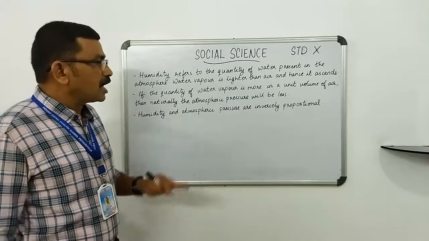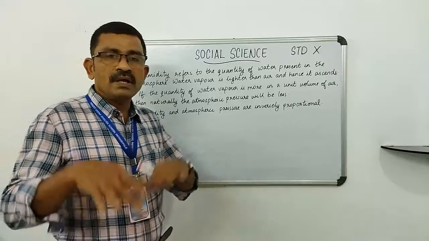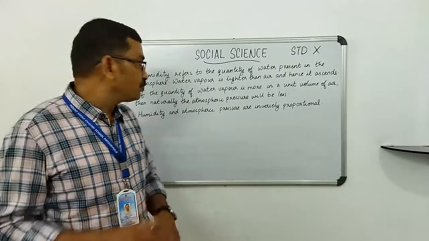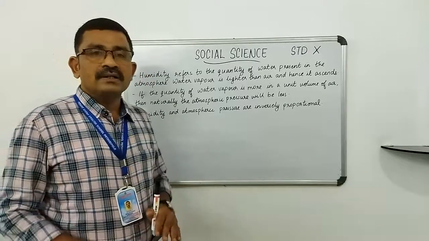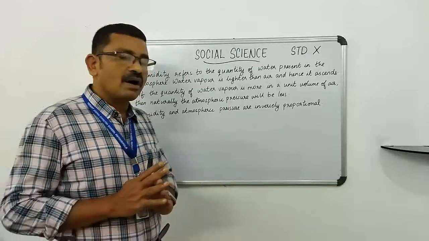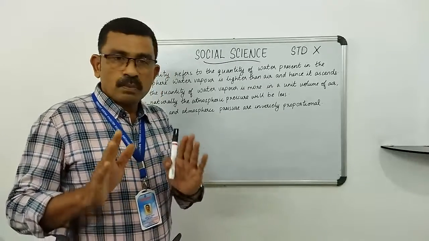If the quantity of water vapor is more in the unit volume of air, then naturally the atmospheric pressure will be less. So, humidity and atmospheric pressure are inversely proportional.